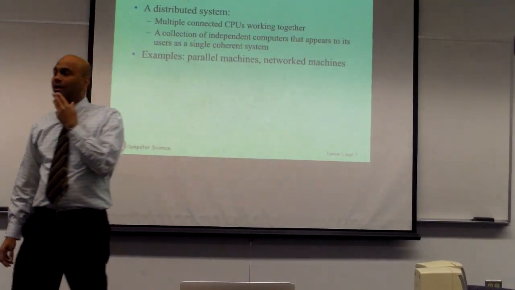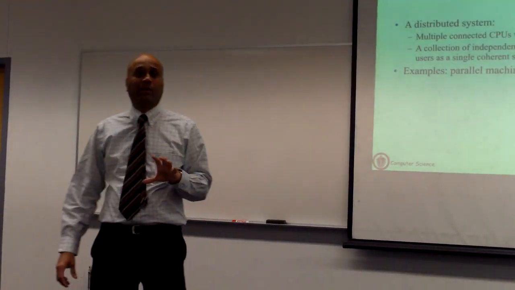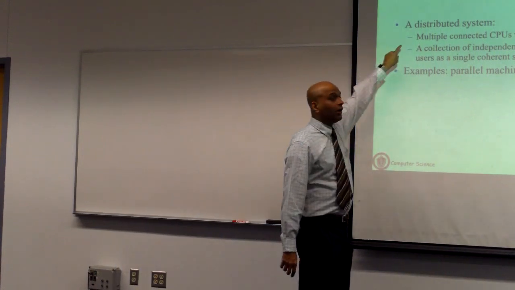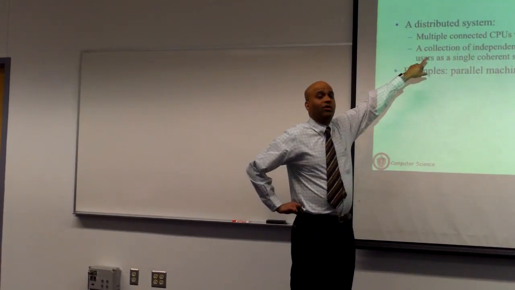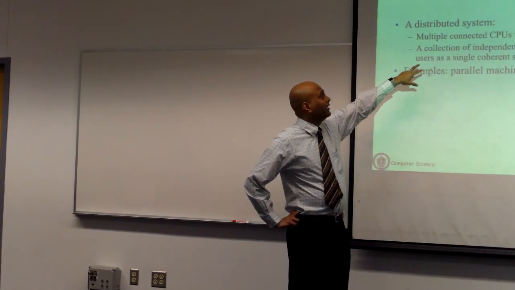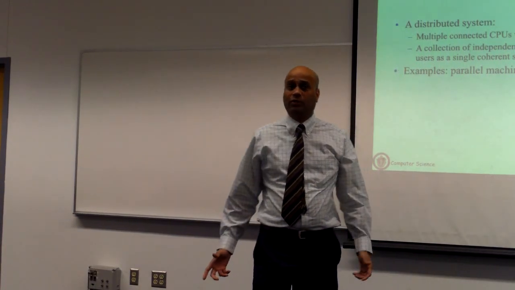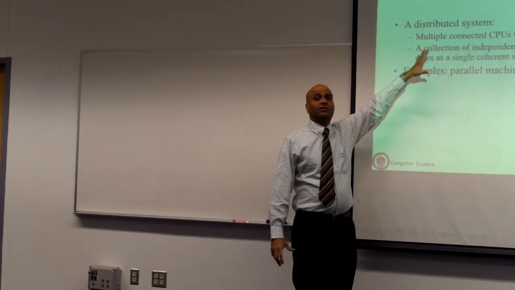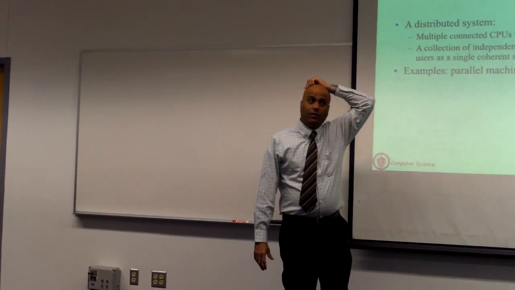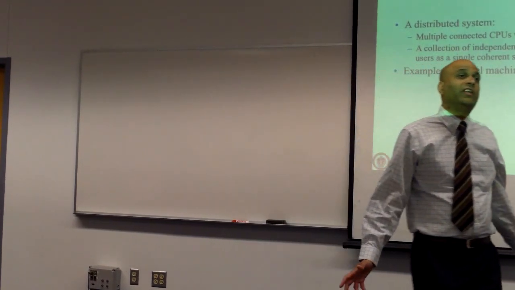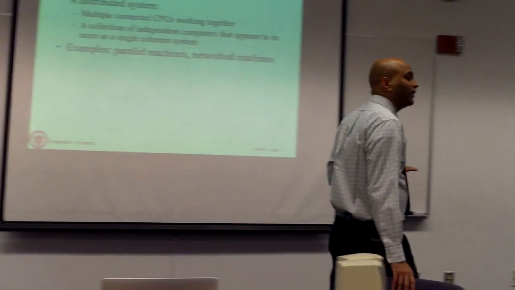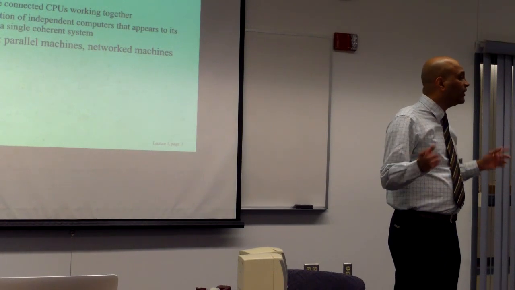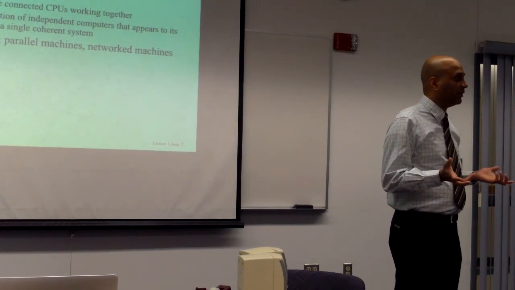Now with that background, let me define what I mean by a distributed system. This is the textbook definition as well. Essentially, a distributed system is a set of CPUs that are interconnected and work together to achieve some common goal. It's a collection of independent computers that appear to its users as a single large system. The way we have defined distributed systems is very broad. We said there are two components. There are computational units, let's say CPUs, and there is a communication medium that allows them to communicate with one another.